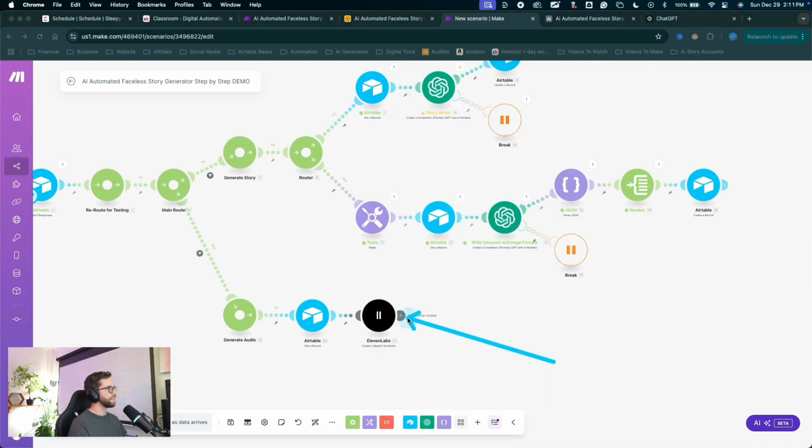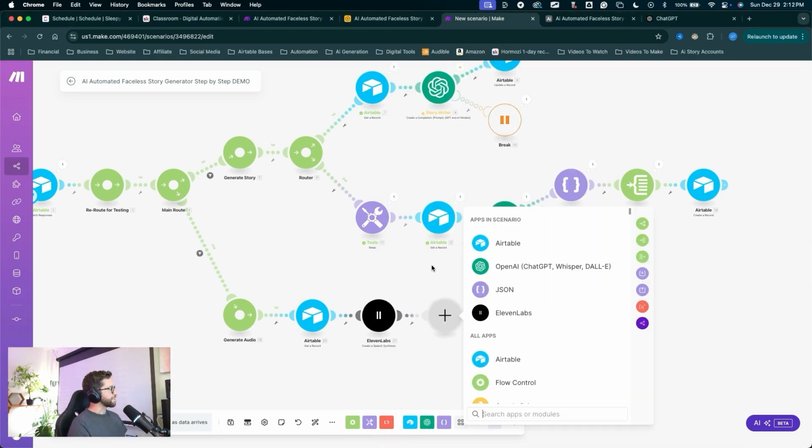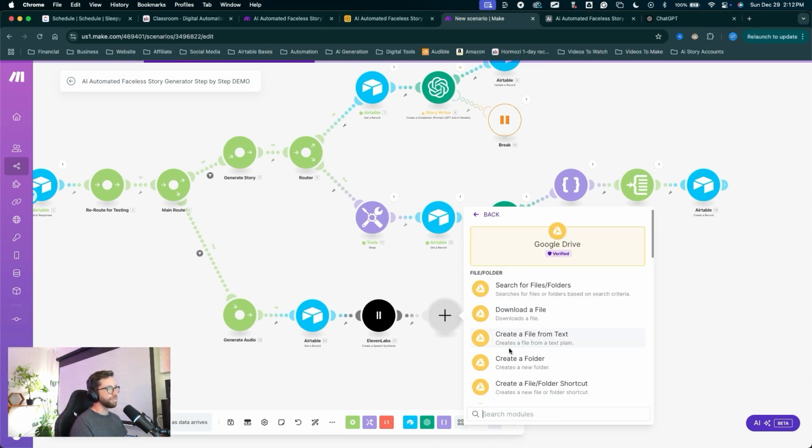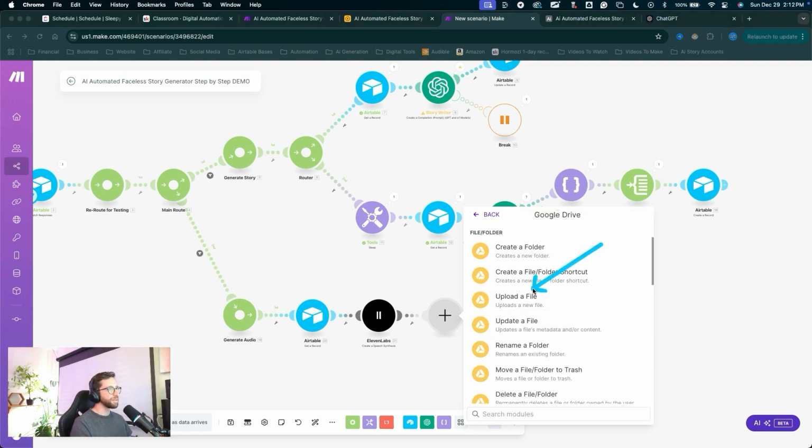Great. Let's click the plus to create a new module. We're going to create a series of Google Drive modules, so I'll select Google Drive. You can type it in the search bar to find it. Google Drive, scroll down, upload a file.